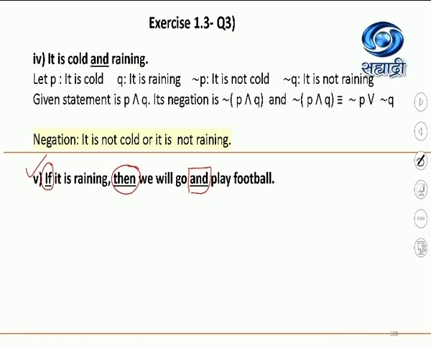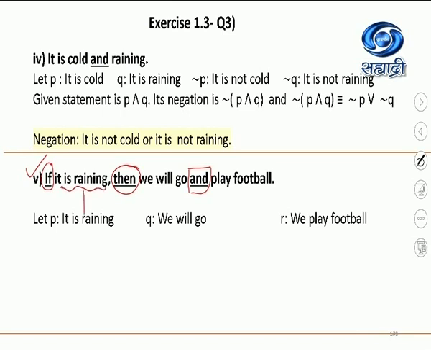So basically, this given compound statement has 3 simple statements involved. One, between if, then: it is raining. Q, after the word then: we will go, and the statement after "and" is we play football.